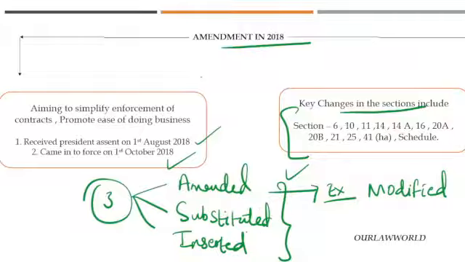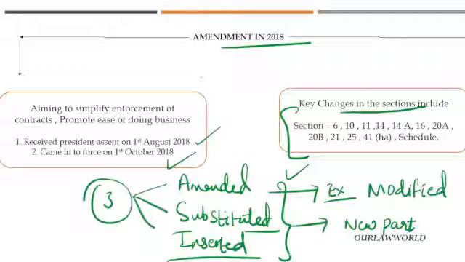While coming to substituted, there is already a provision or a section, and in that section you are completely removing the section and you are adding a complete new part. Then you will use the term substituted.